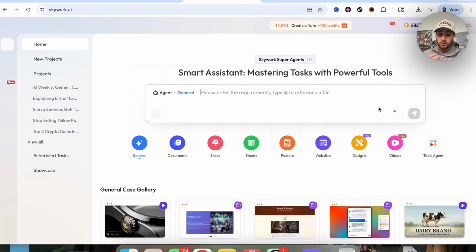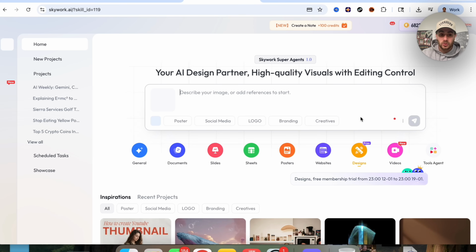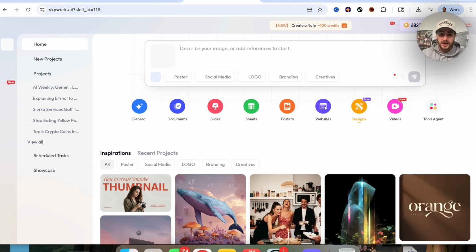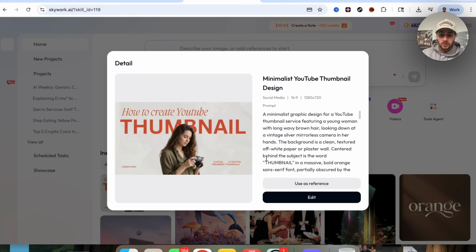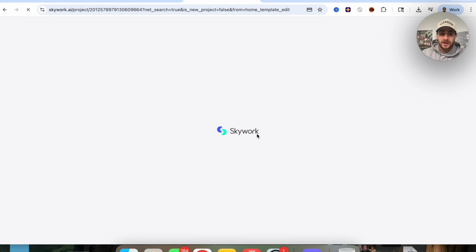Now that we've gone through and we created that podcast, the next thing that we're going to want to do, and this is going to be the next use case, is actually coming over here and using this design tool right here in order to create a thumbnail. So what we're going to do is we're going to come over here and click on this, and then we're going to click on edit right here.